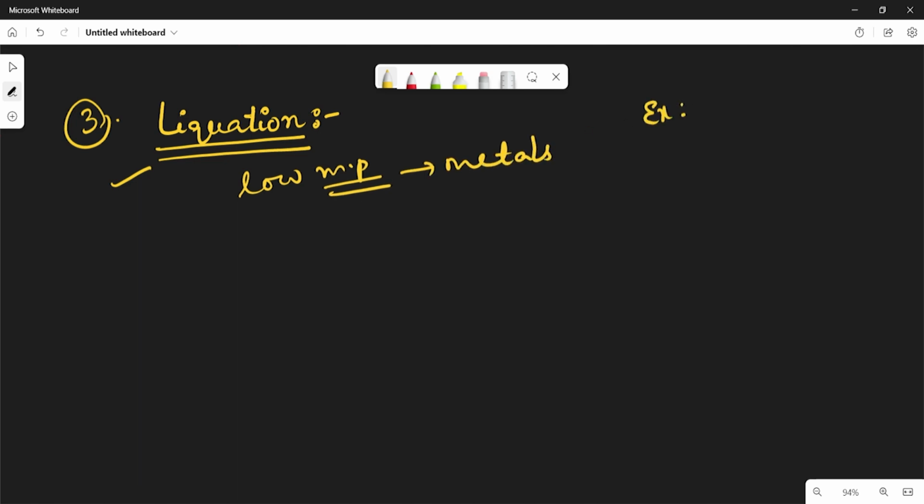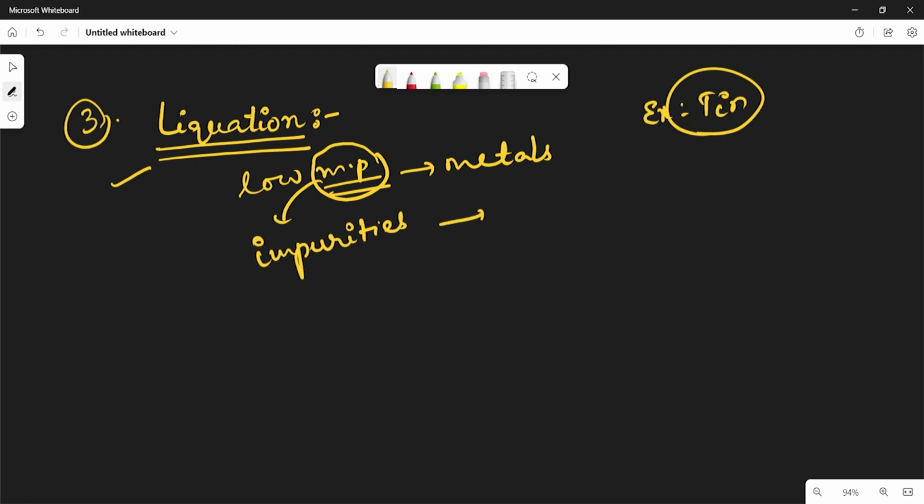Example is tin. So it can be made to flow on a slopy surface to separate it from high melting impurities, which means some metals may contain a low melting point, and those metals' impurities may have a high melting point. So here MP means melting point. Melting point means the temperature at which a solid turns into liquid. We know it very well.